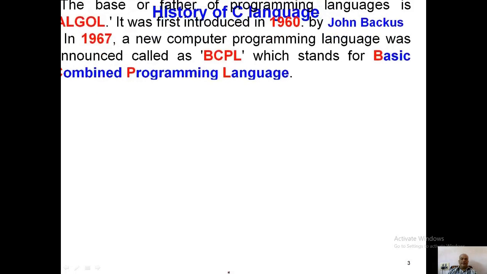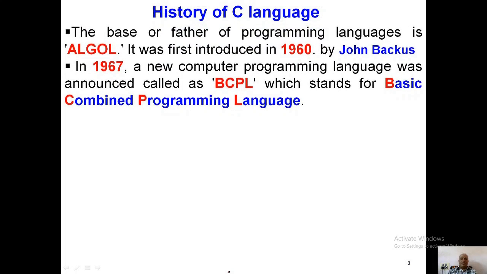I am going to discuss the history of the C language. The base or father of programming languages is ALGOL. ALGOL is an algorithmic language. It was an early high-level language.